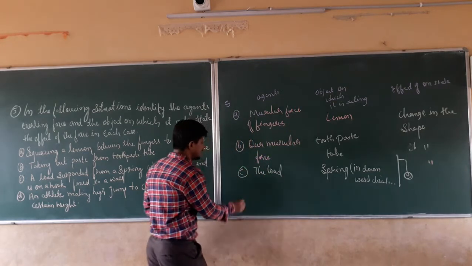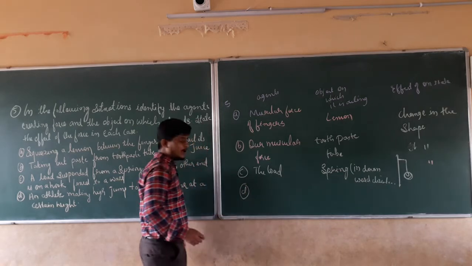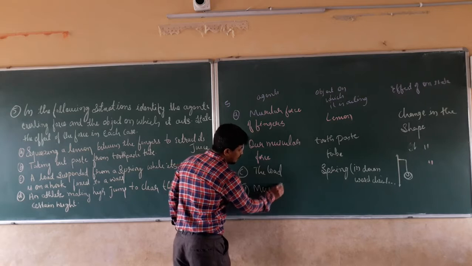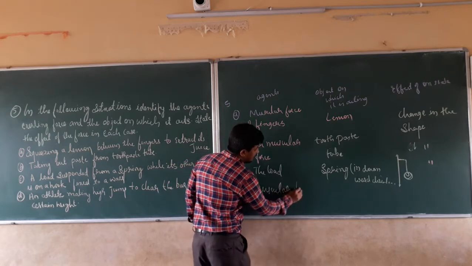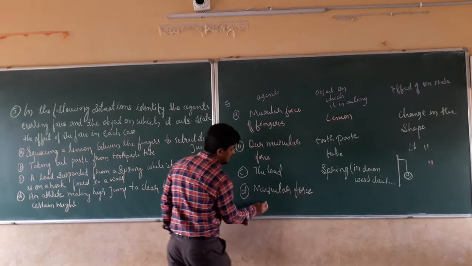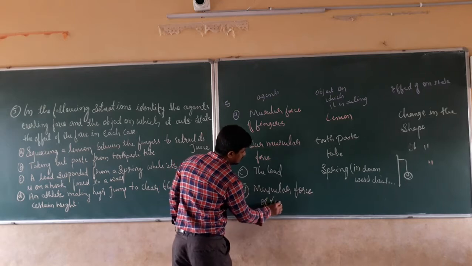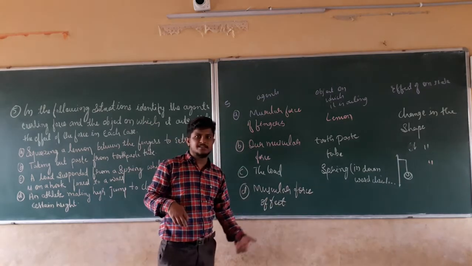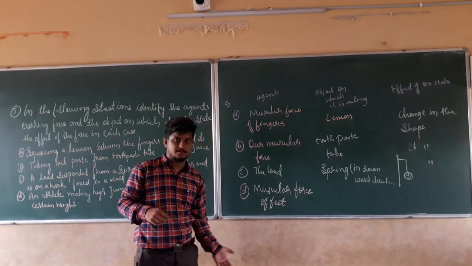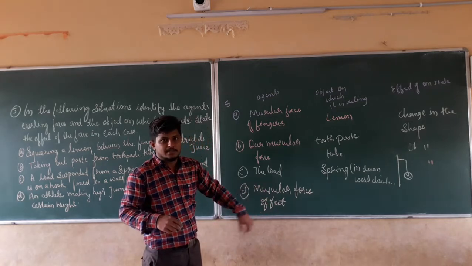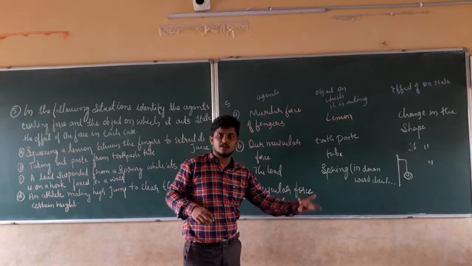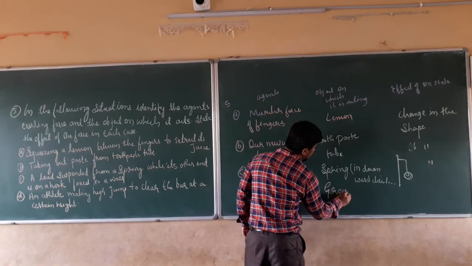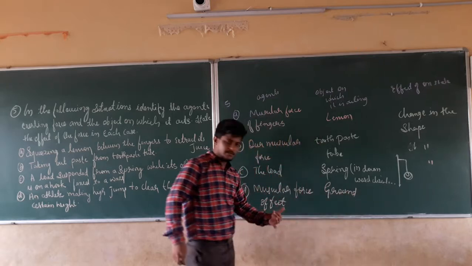So the athlete is going to apply the force, which is present in the form of muscular force of the feet. And where is he pressing those feet? He is pressing those feet on the ground. That means he is applying the force on the ground. That is nothing but the earth, so we can write it as ground.